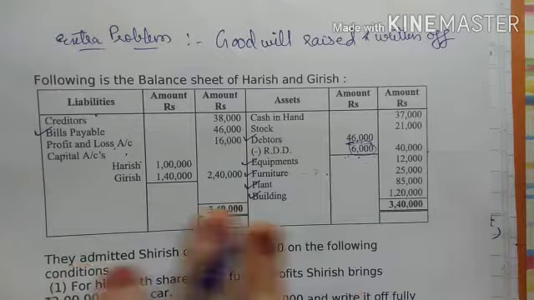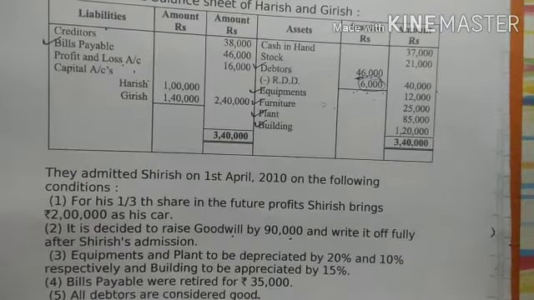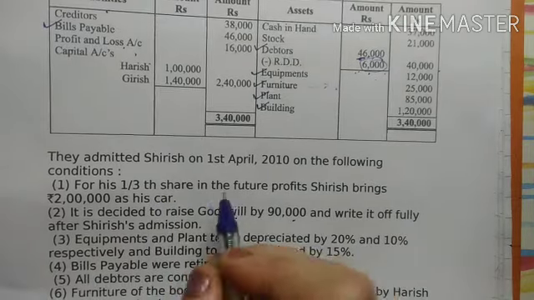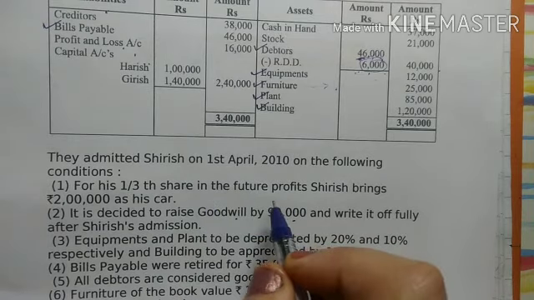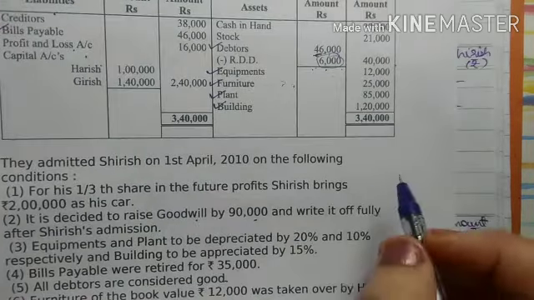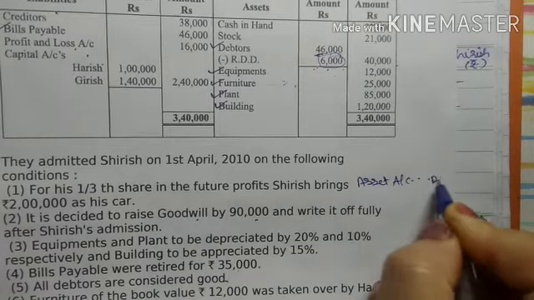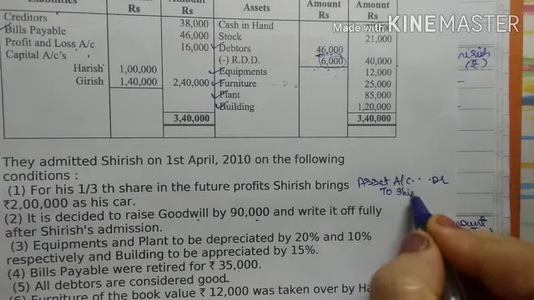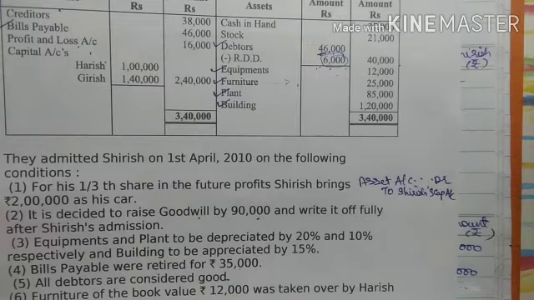Now as we have done the posting of each and every item, we will start with the adjustments. So see the first adjustment. For his 1/3 share in future profit, Shirish brings 2 lakh as his car. So the entry for this will be, when cash comes in the business, it's cash account debit to capital account, but here a car is coming, right? So that is nothing but an asset. So it will be asset account debit to Shirish capital account, right?